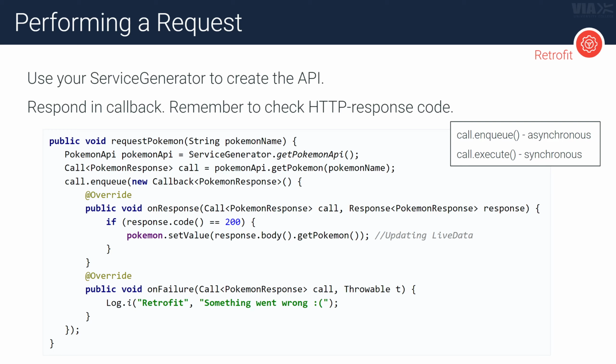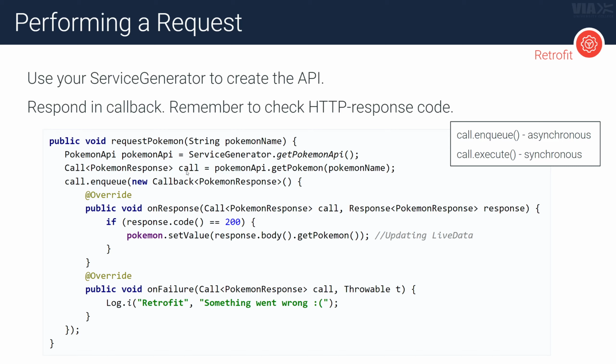But you can see we're using the service generator to get the Pokemon API. And then when we have the Pokemon API, we can use any of the methods we specified in the interface. So in this case here, we only had the getPokemon method, which took in the Pokemon name. And then it returned, as you saw in the interface, a call object here that held the Pokemon response.